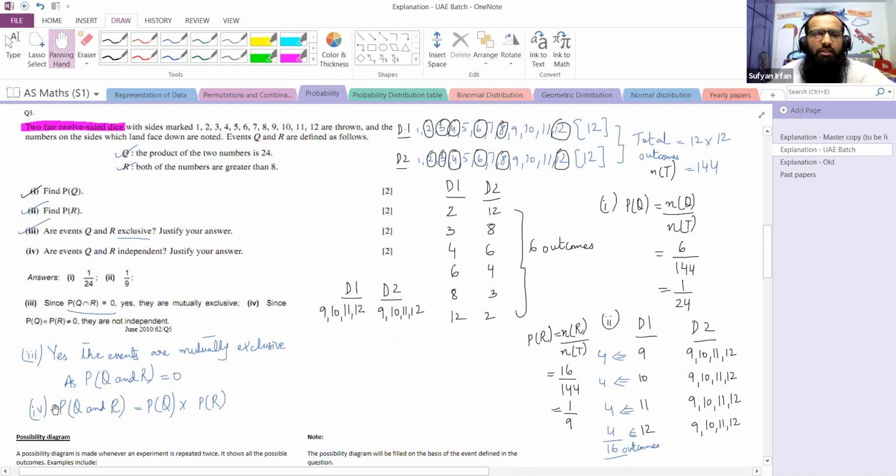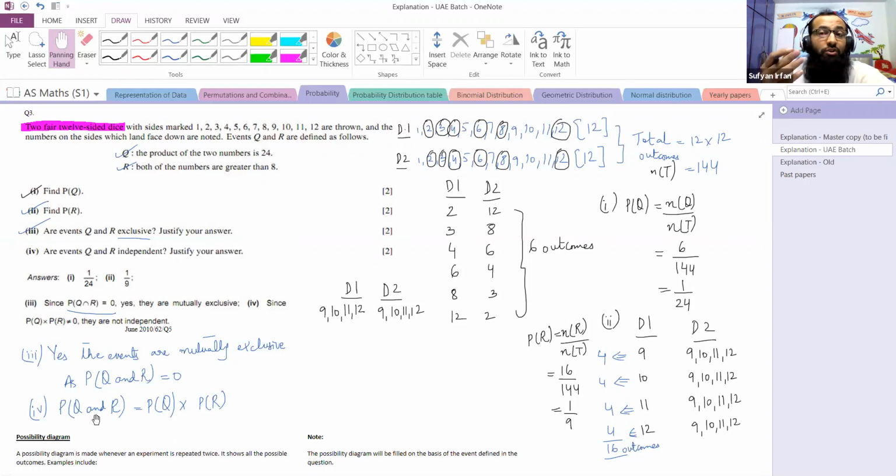So we have to find 3 things: the probability of Q and R, then the probability of Q, then the probability of R. And then we substitute the 3 probabilities in this equation. If both sides of the equation are equal, the events are independent.